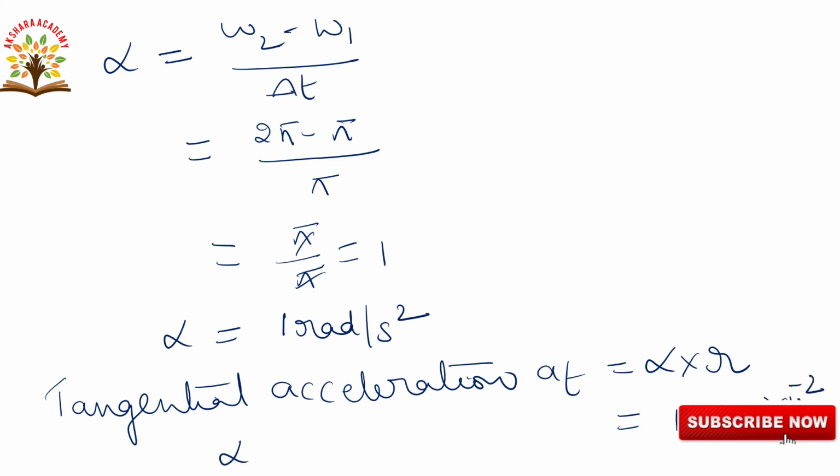So this can be written as 20 by 100. So the zeros cancel, 2 by 10, which can be written as 0.2. So this is at. So finally we are getting tangential acceleration at is equal to 0.2 meters per second square.